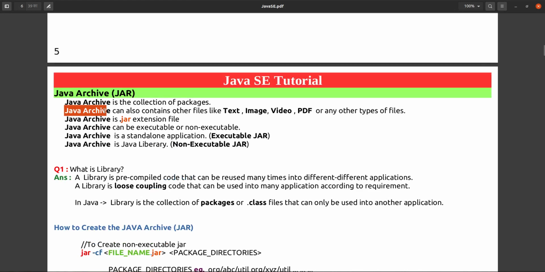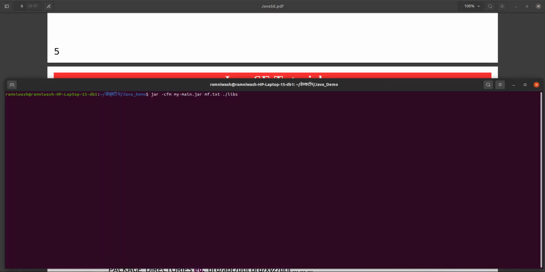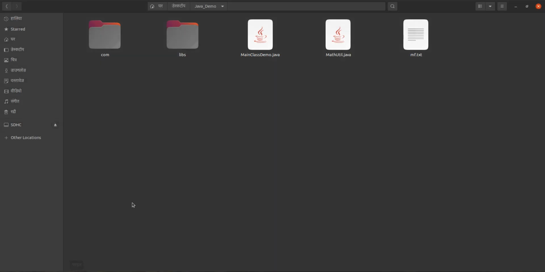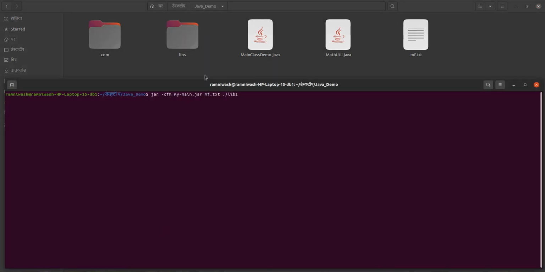Java archive can also contain other files like text, image, video, PDF, or any other type of files it can contain. So if we want to add any files or directory, then we can specify that here. So I want to specify this only, libs. Whatever is there in this libs directory, all will be added into that jar file. That's why I am writing here.